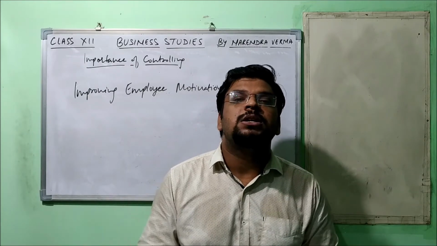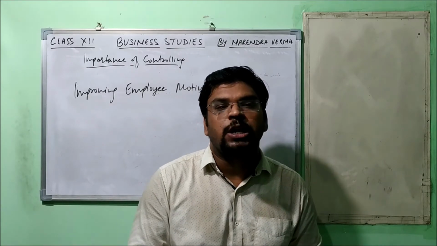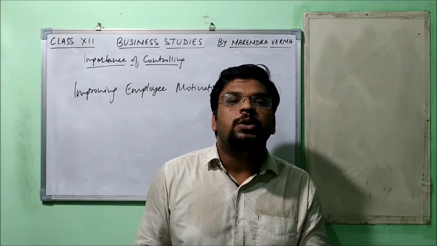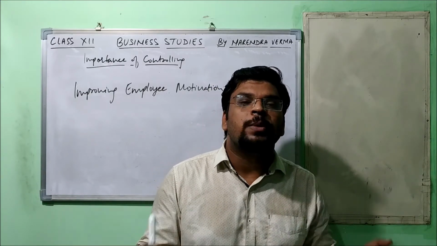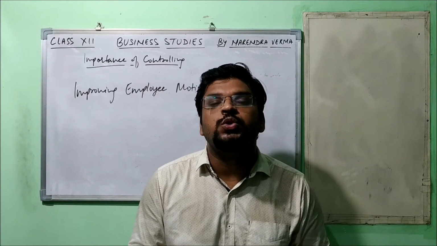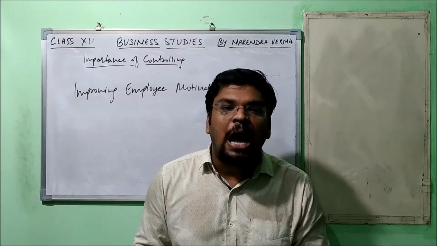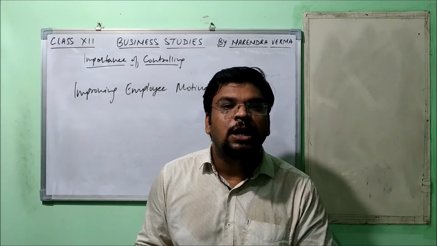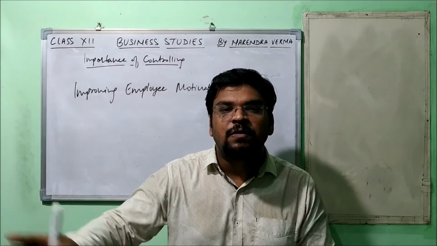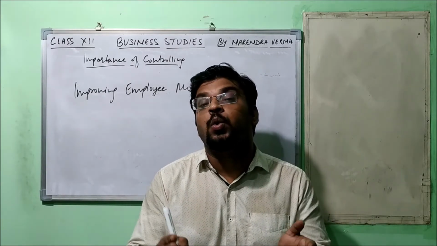A manager who is exercising controlling will go to the particular department, talk to many employees, and ask what target was given to you. Then he will see how much performance you have given, and match it with the standard. He will get an idea of how things are going on.